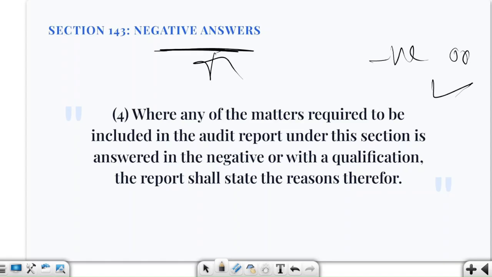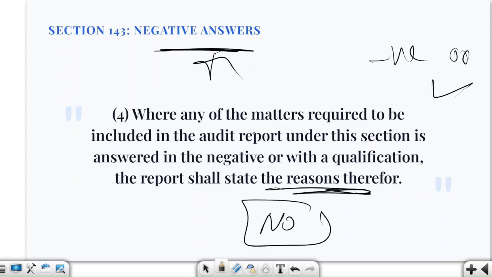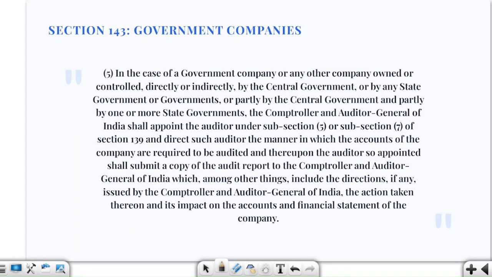So the question is, were proper books maintained? If the auditor says that no, proper books were not maintained, in that scenario he will not just write no and stop. No, he has to explain why. So here, for a negative answer or qualification, you have to state the reasons. Where any of the matters required to be included in the audit report under this section is answered in the negative or with a qualification, the report shall state the reasons therefor.